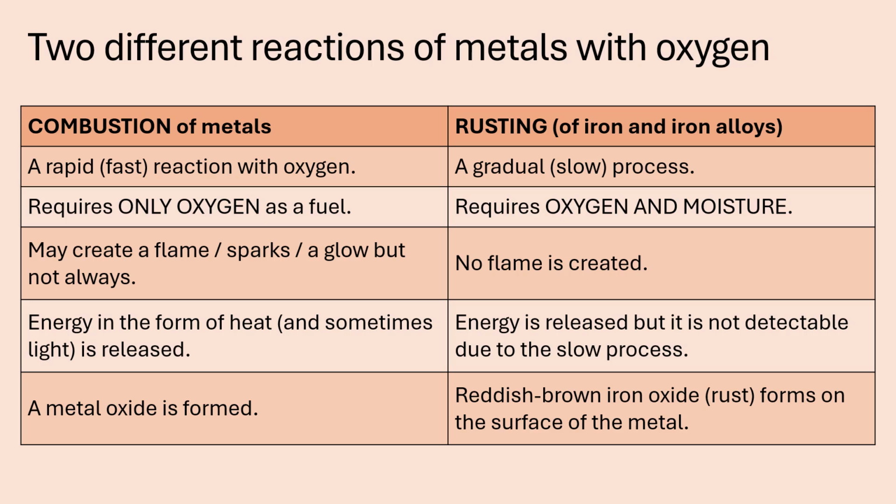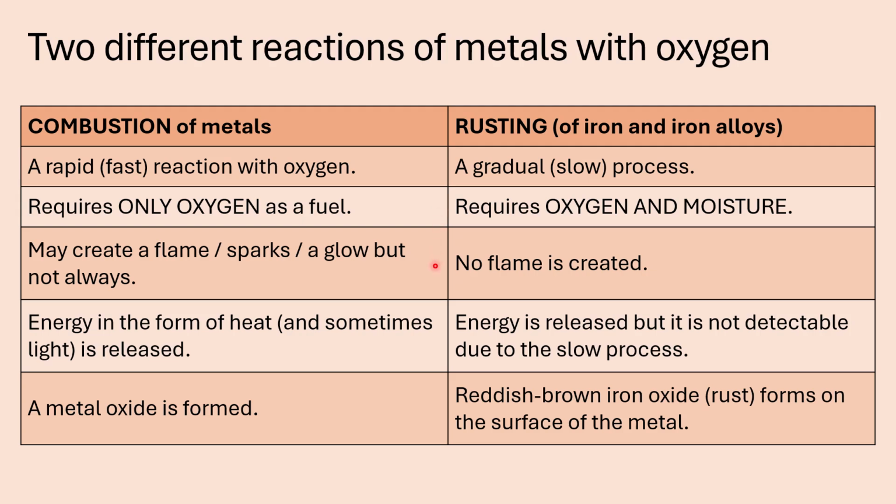Now, firstly, I want us to compare the combustion of metals to rusting. There are two types of reactions of metals with oxygen. Some are combustion reactions, and when the oxygen reacts with iron, it's called rusting. Combustion is a very fast, rapid reaction with oxygen, while rusting is a very slow, very gradual process. For combustion, we only need oxygen as a fuel, but for rusting, we need two things, both oxygen and moisture.